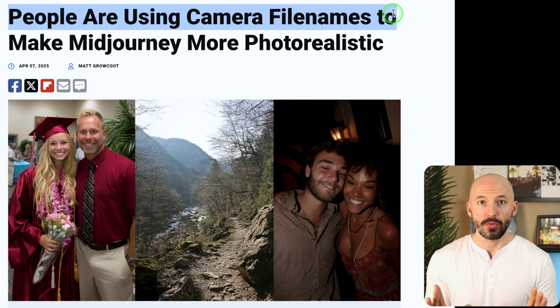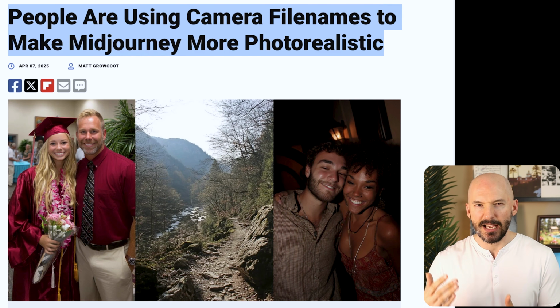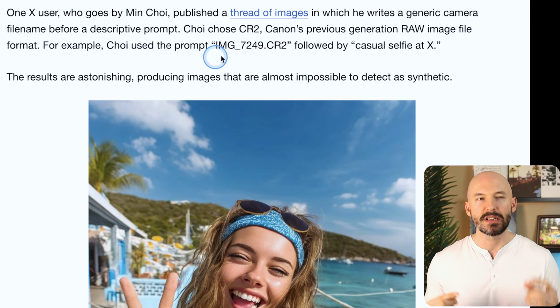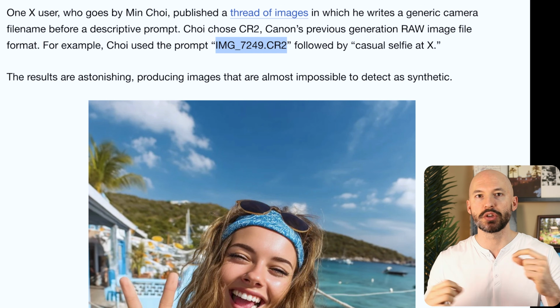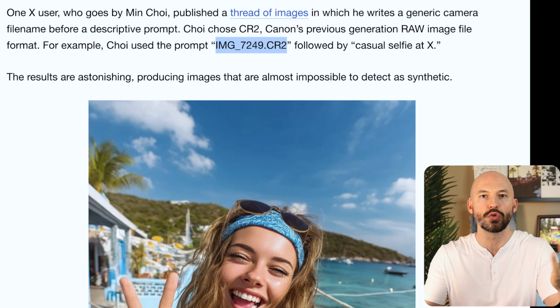Now I want to do a quick MythBusters segment for you. You may have seen this tip floating around that you can add certain file type vocabulary to your prompt in order to make the photos more realistic, like image_022022021.heic. And I don't understand why this advice spreads so quickly when it actually isn't true. I mean, you can test this yourself.